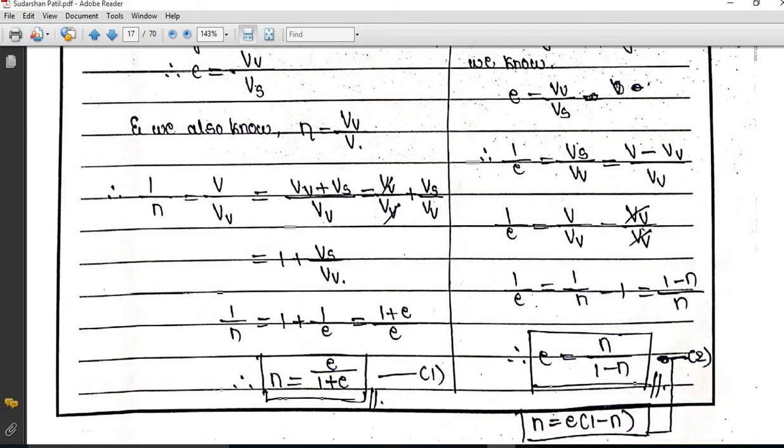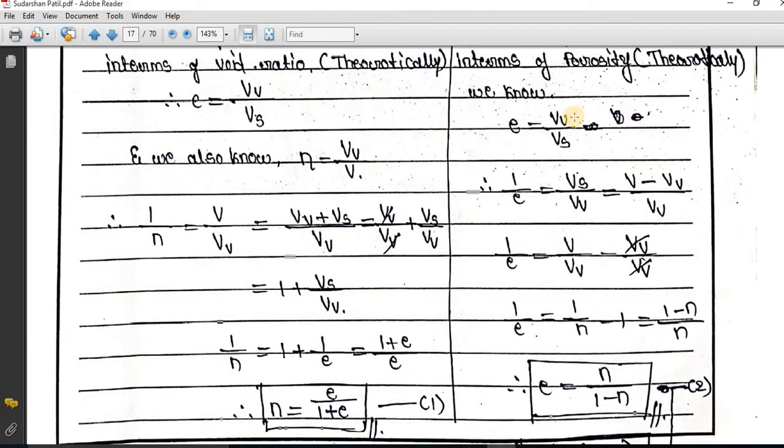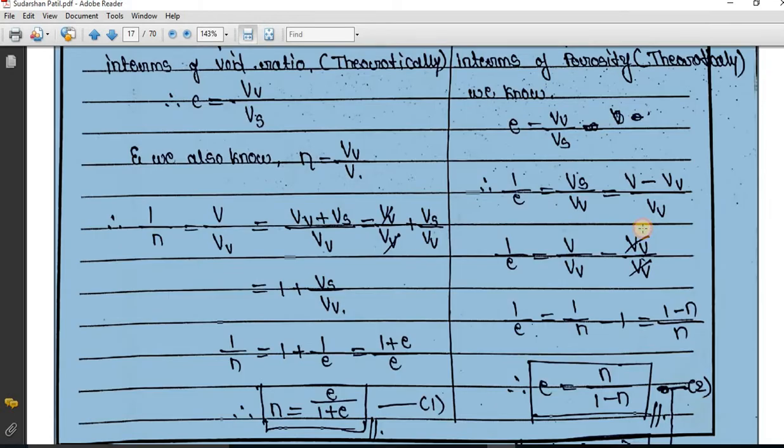In another manner, I can say it in this way. You can see e is equal to volume of voids divided by volume of soil solids. So if I take 1 divided by e, it is going to give us Vs divided by Vv, just the opposite of this. So Vs, volume of soil solids, is equal to total volume minus volume of voids, V minus Vv. So I am again separating the terms. So 1 by e is equal to V divided by Vv, which I have kept as it is, minus Vv divided by Vv, which I have kept as another term.